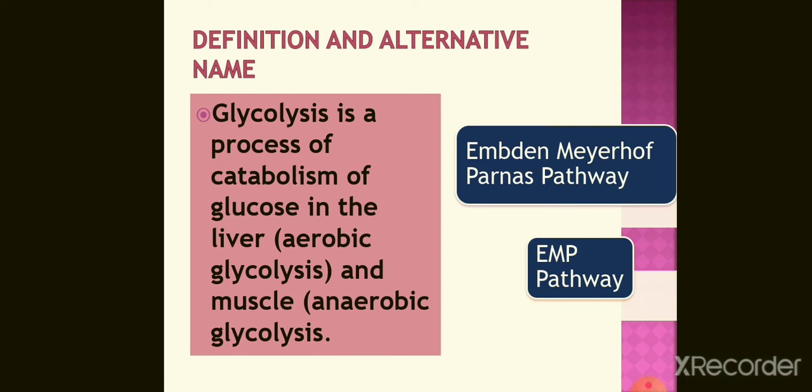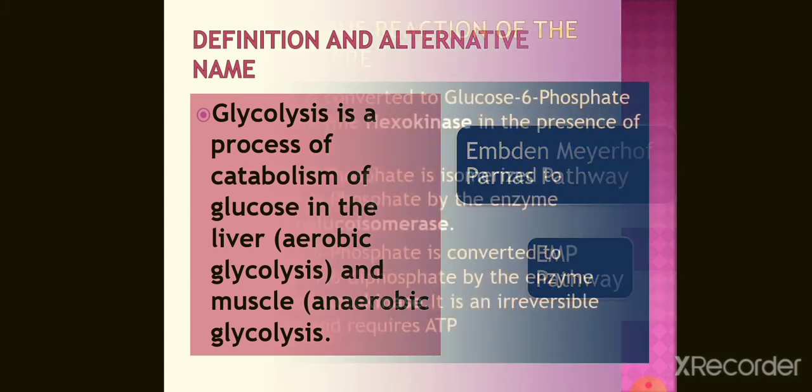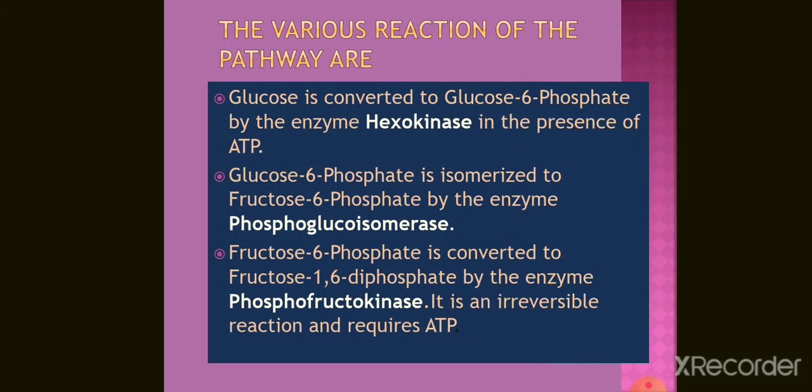There are certain alternative names to this pathway. One is Embden-Meyerhoff-Parnas pathway, or you can call it the EMP pathway. Remember, glycolysis is also termed as Embden-Meyerhoff-Parnas pathway or EMP pathway, or simply you might get it as Embden-Meyerhoff pathway. Let us study the reaction sequence of this.